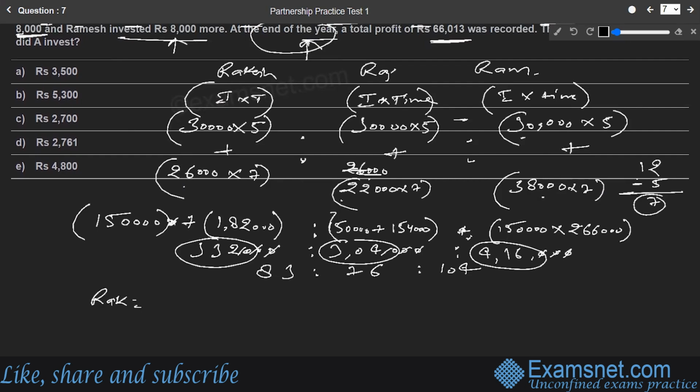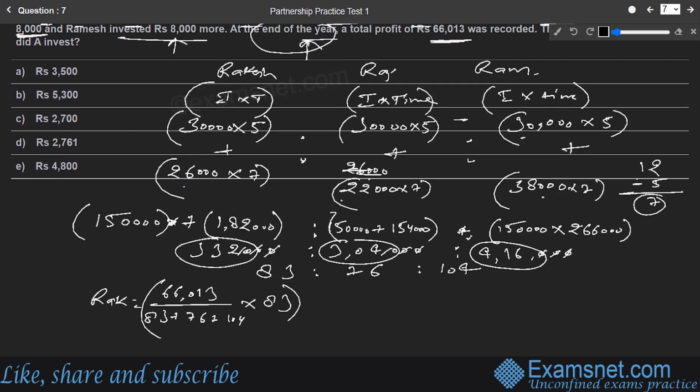The total profit is 66,013 rupees divided by the sum of the ratio terms, that is 83 plus 76 plus 104, multiplied by Rakesh's part, which is 83. So this will be the Rakesh share.